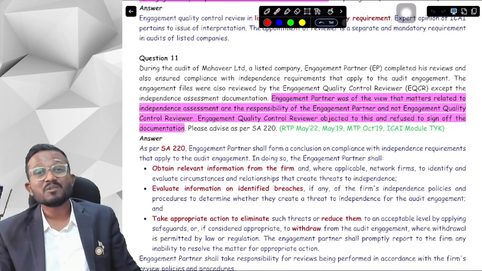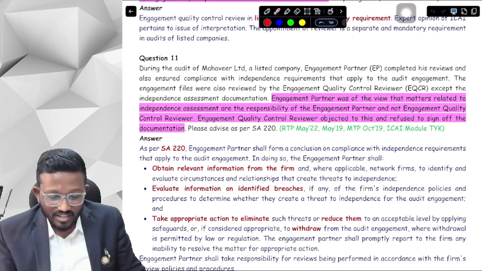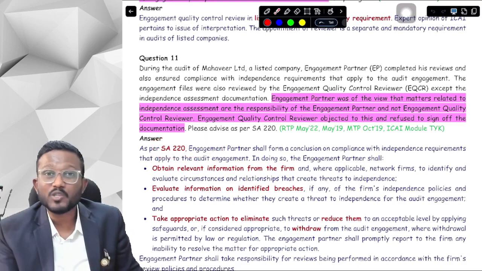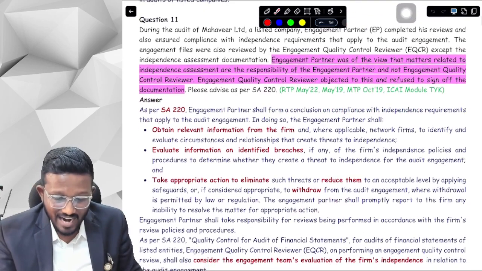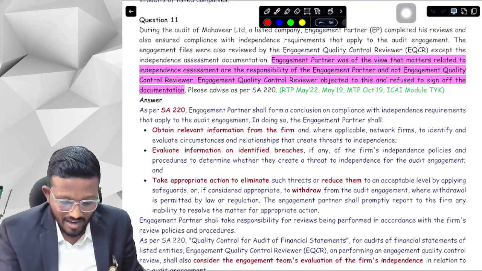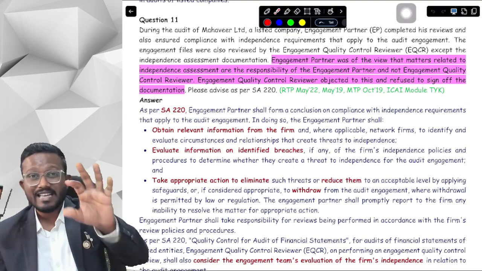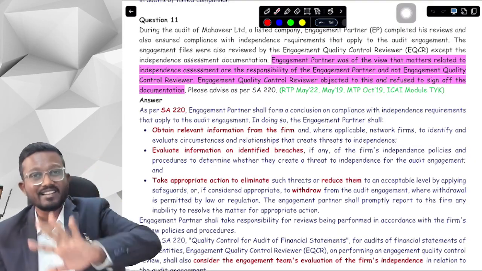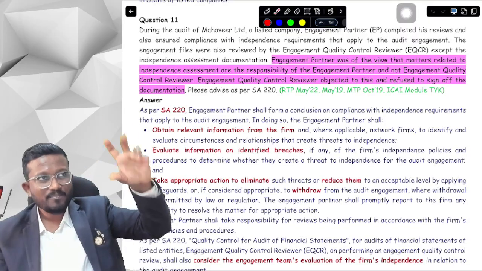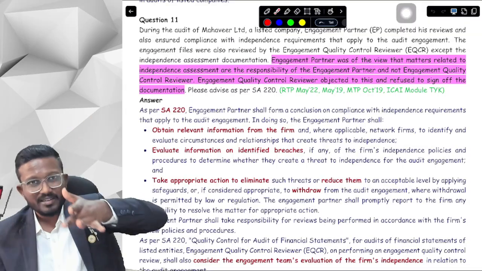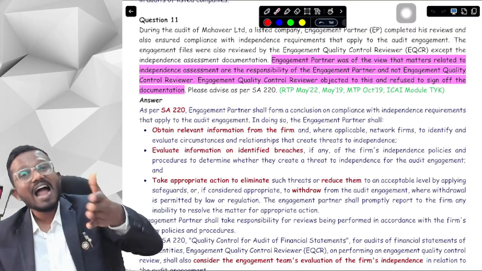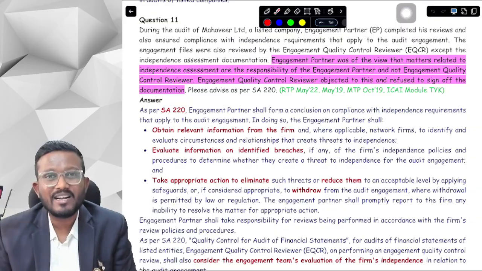So here the engagement partner is wrong, because we have just read that as per SA 220, among the matters to be considered by EQCR, one is independence. First of all, we have to obtain it. So what they are doing is specifying both the answers. They are saying as per SA 220, the EP also has the responsibility to evaluate the independence, and the EQCR also has the responsibility to evaluate the independence.